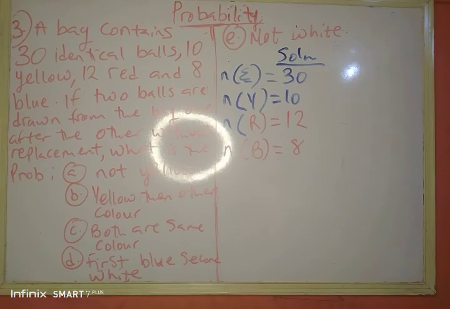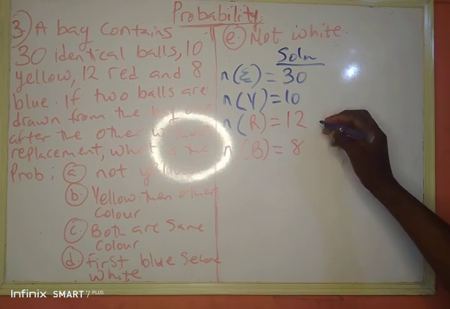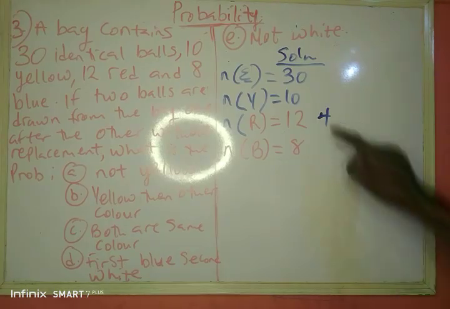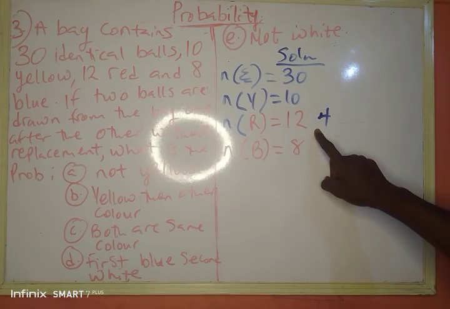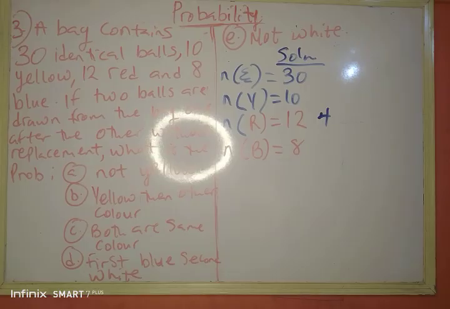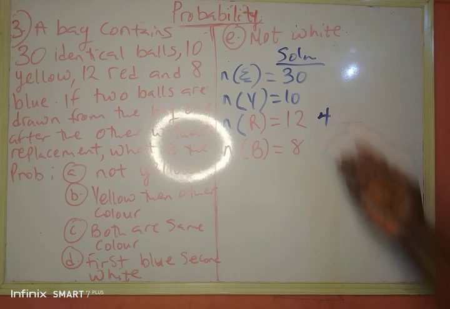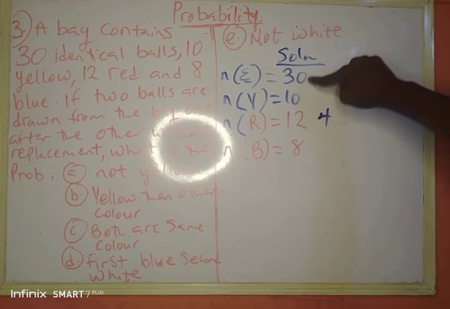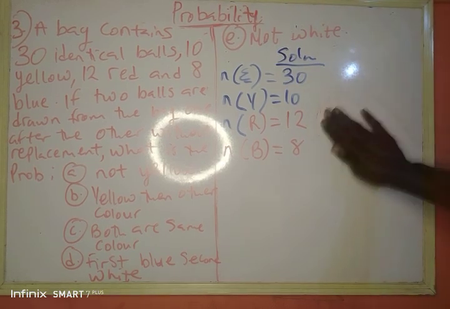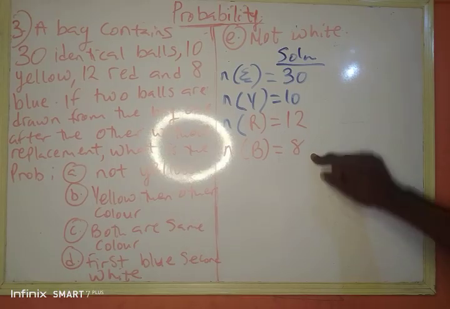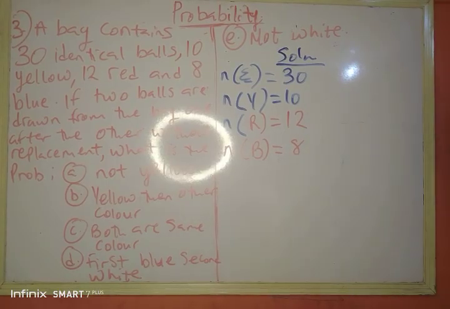Assuming I have, let's say, 4 red here, I can now say 10 plus 4 is 14, and 14 plus 8 is 22, which means it has not yet completed 30. That means the number of white balls would be the remaining balls to make it 30. But since all these colors already add up to 30, definitely there is no white ball. Probability of picking a white ball equals what?